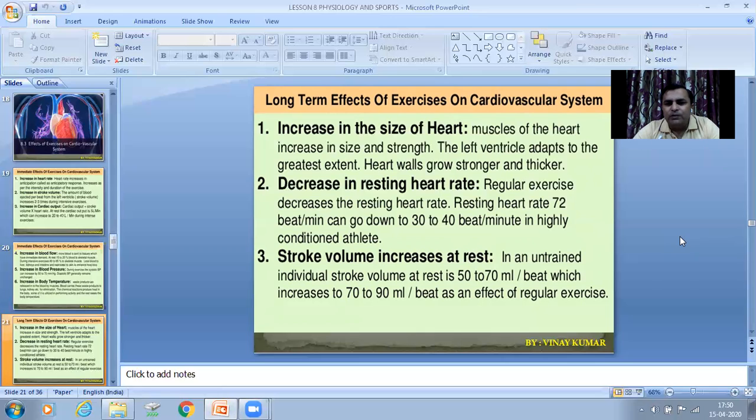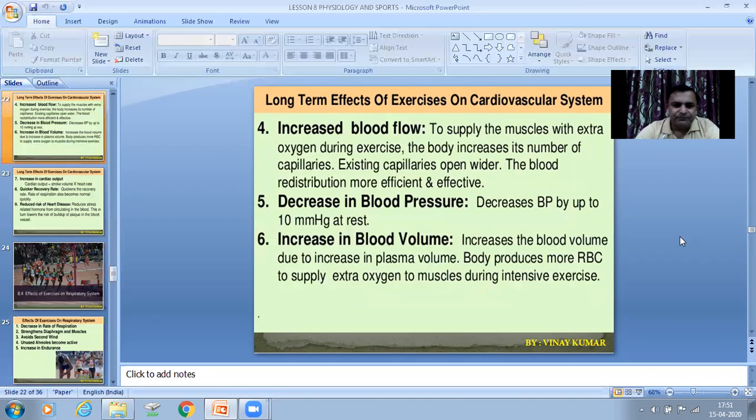Next is stroke volume increases at rest. In an untrained individual, stroke volume at rest is 50 to 70 ml per beat. But in a trained athlete, the stroke volume in rest position is approximately 70 to 90 ml per beat, as an effect of regular exercise.